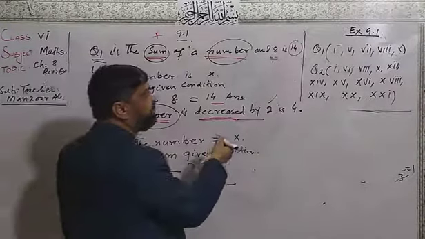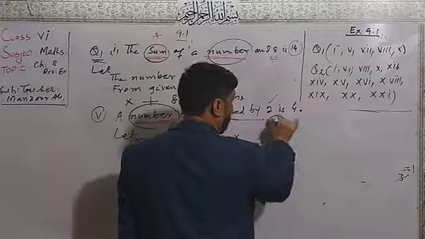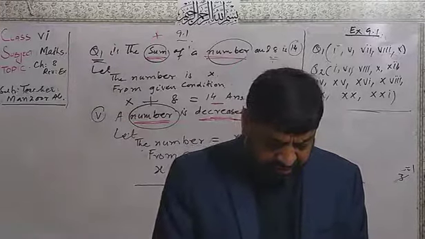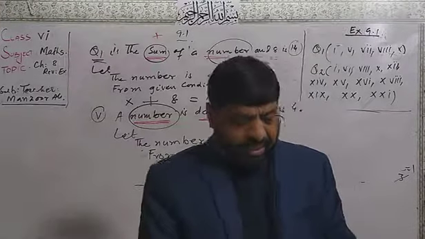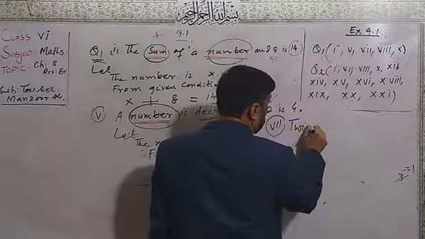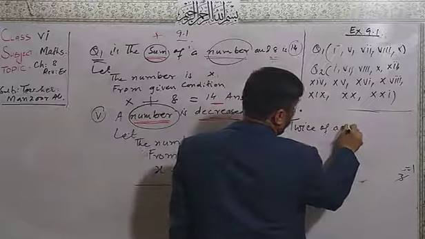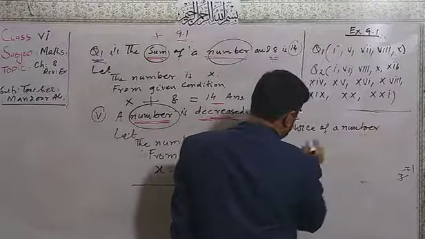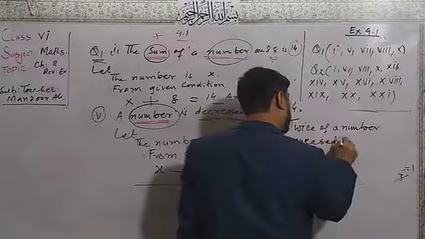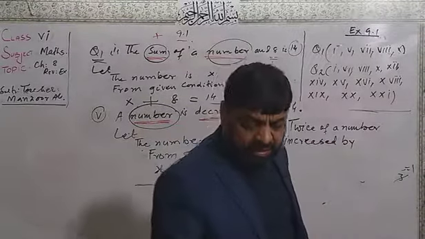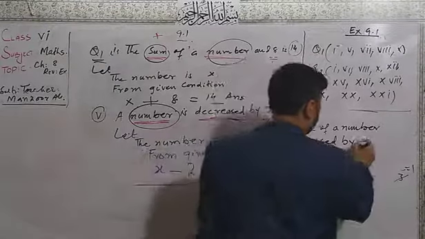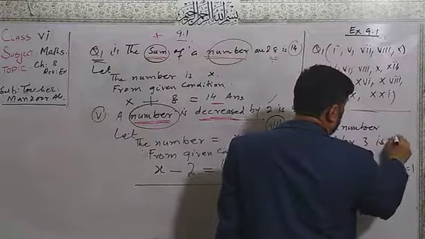Now in the same way, I have a number 7. In number 7, twice of a number increased by 3 is 17.